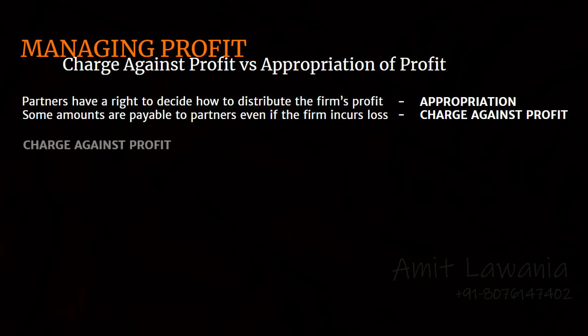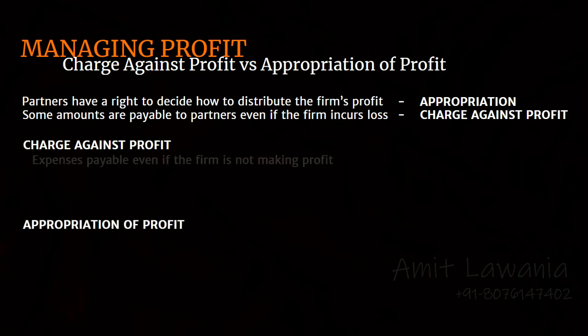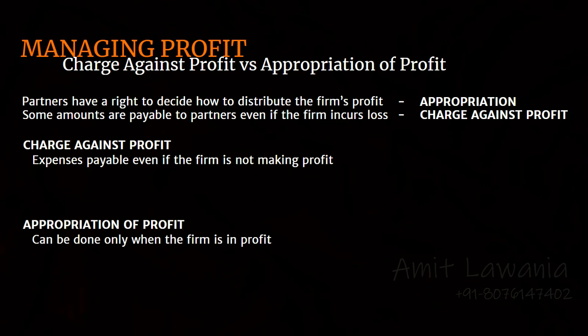Now, let me clarify the differences once again: charge against profit and appropriation of profit. When an expense is payable, even if the firm is not in profit, it is called a charge against profit. Whereas appropriation can be done only if the partnership firm has made a profit. Appropriation is basically distribution of profit among the partners. There are various clauses that the partners may agree upon which outline the manner in which the appropriation would be done. Some examples will clarify this.